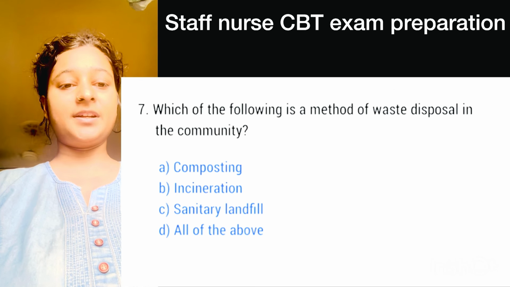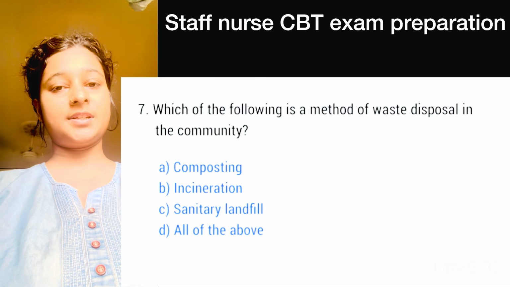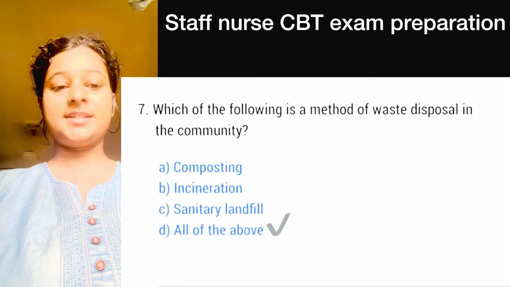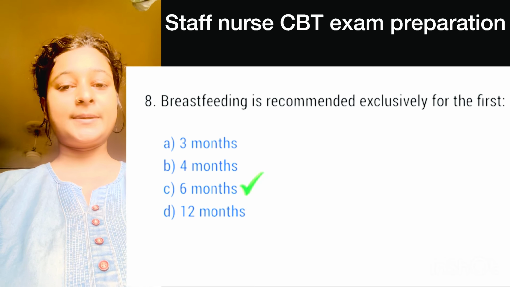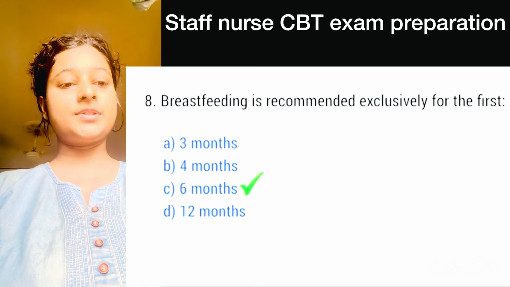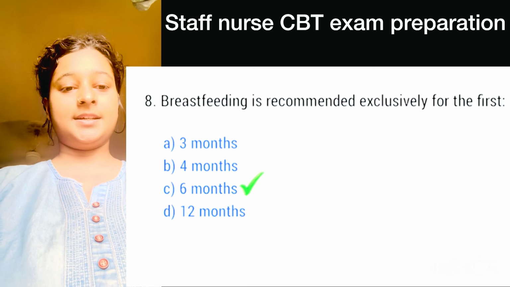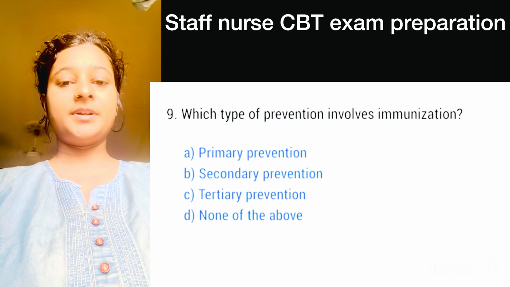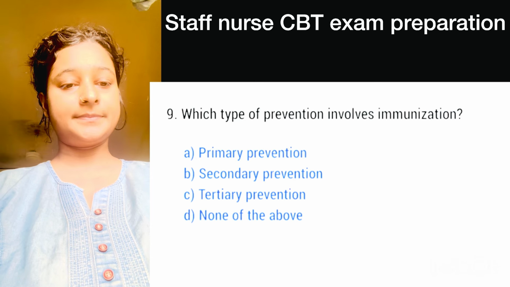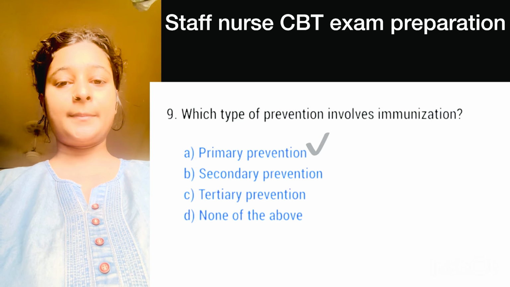Question number 7, which of the following is a method of waste disposal in community? Here, right option is option D, all of the above. Question number 8, breastfeeding is recommended exclusively for the first. Very easy question. Option C, 6 months. Question number 9, which type of prevention involves immunization? Here, correct option is option A, primary prevention.